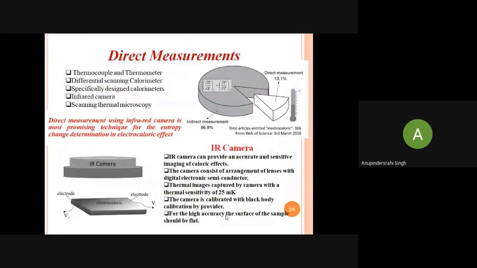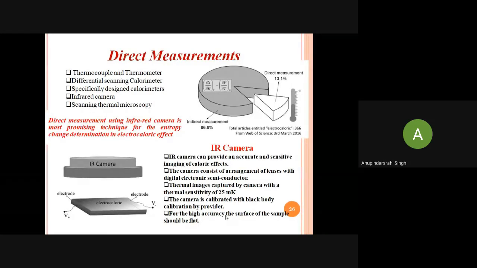For the direct measurements, we can use a good accuracy thermocouple or thermometer, and a differential scanning calorimeter, DSC, to get the direct measurement.